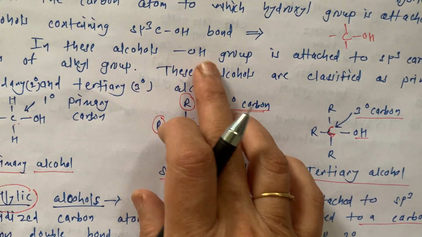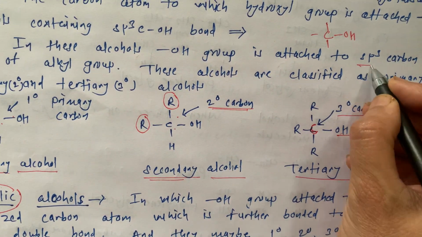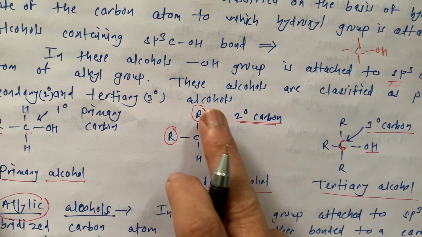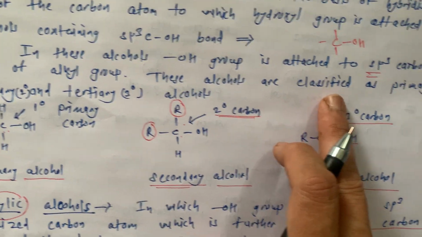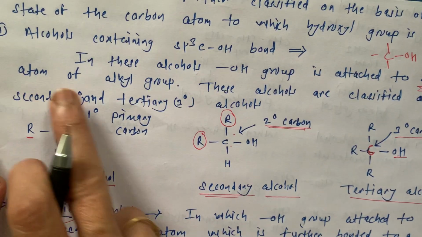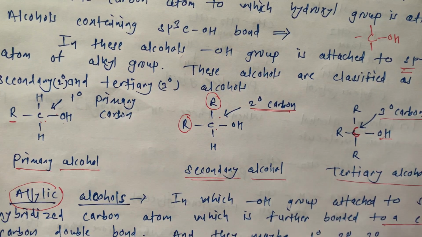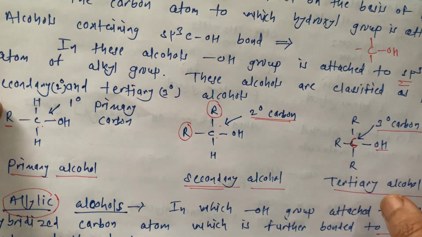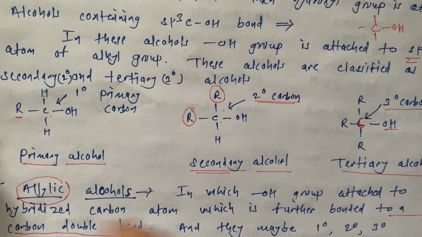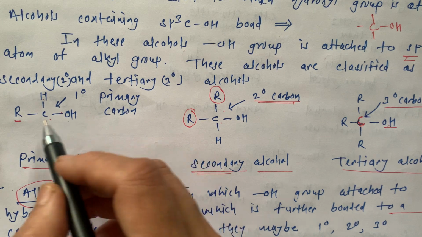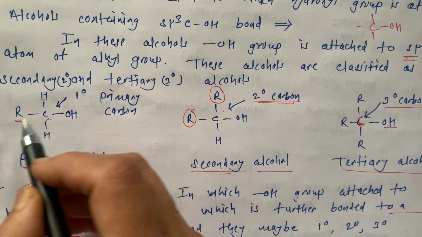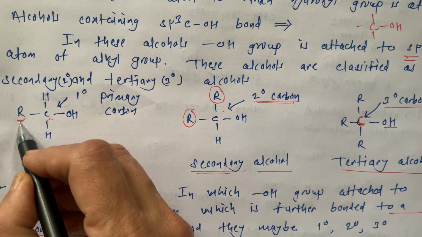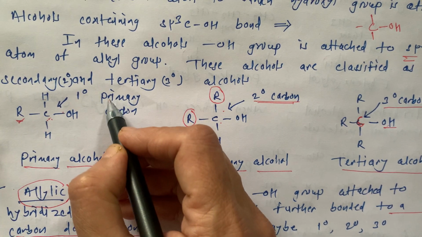In these alcohols, the OH group is attached to the sp3 carbon atom of the alkyl group. These alcohols are classified as primary, secondary, and tertiary alcohols. We studied what is a primary carbon, what is a secondary carbon and what is a tertiary carbon in 11th standard. We are going to revise it again. A carbon to which only one other carbon is attached, the alkyl group being nothing but carbon-containing, is a primary carbon.